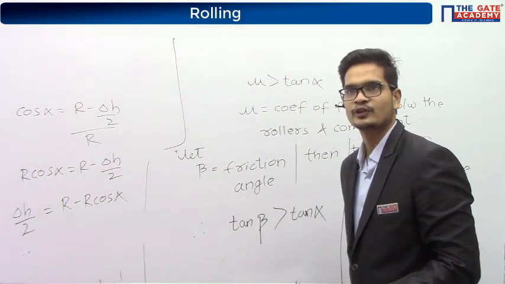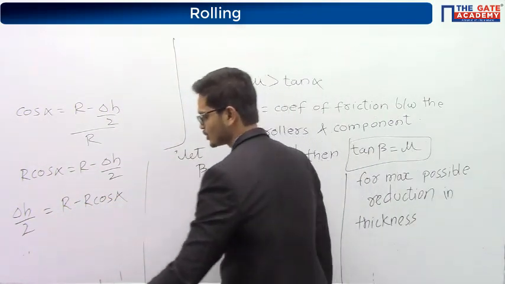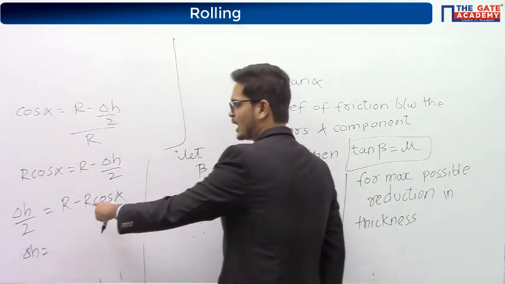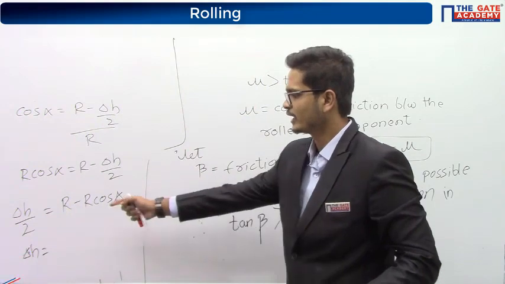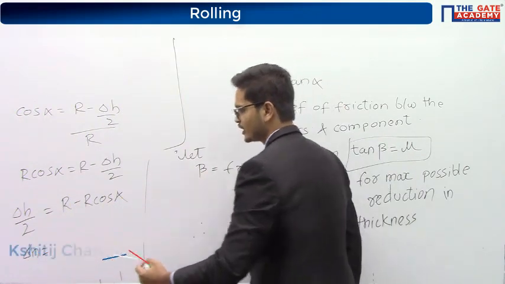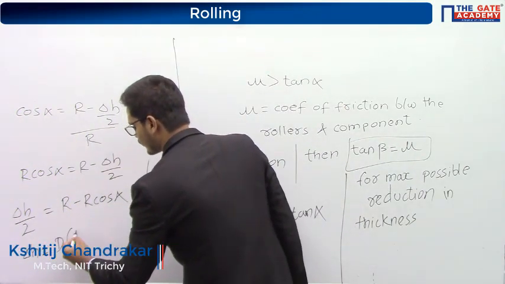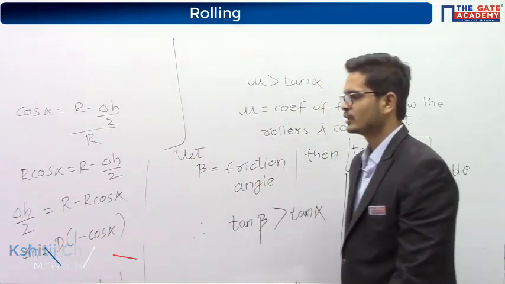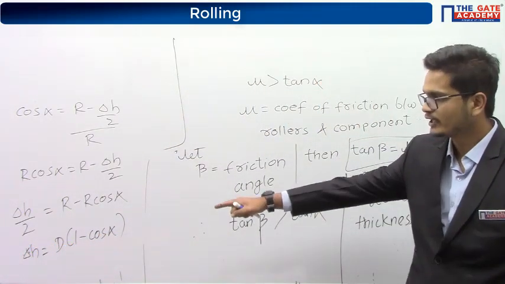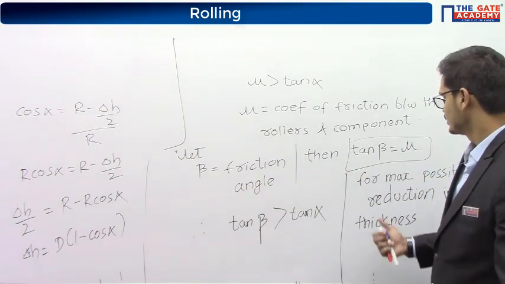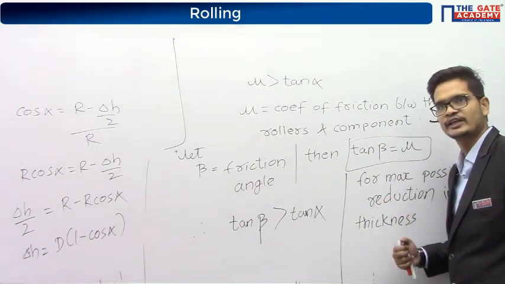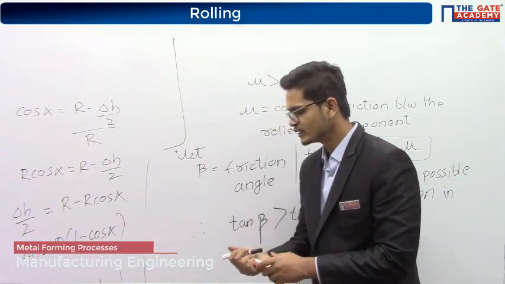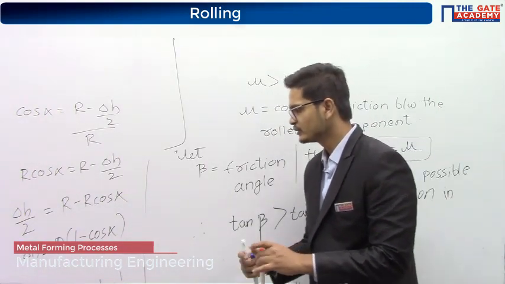Delta H is equal to 2 times R, that is diameter D, minus 2 times R cos alpha. So it is D times of 1 minus cos alpha. Delta H is the reduction.